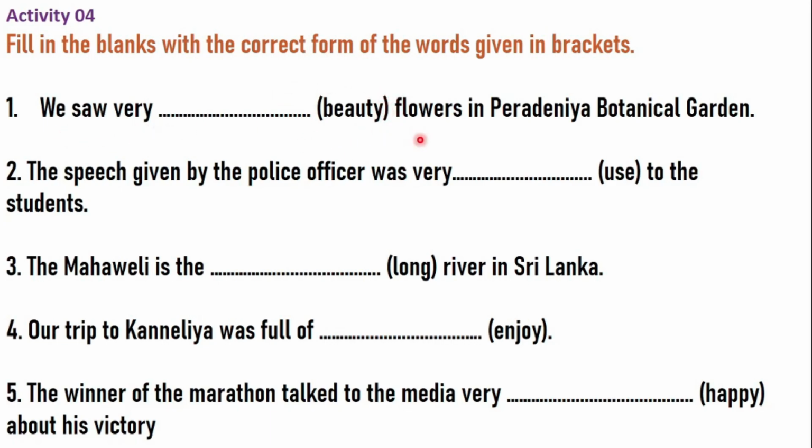We saw very blank flowers in Peradeniya Botanical Garden. Flowers is the noun here. Therefore, we need an adjective to qualify flowers. Beauty is not an adjective. Beauty is the noun. Therefore, we have to extract the adjective from this noun. So, the adjective is beautiful. We saw very beautiful flowers in Peradeniya Botanical Garden. Right? When you write beautiful, remember, you should write the first letter in simple.